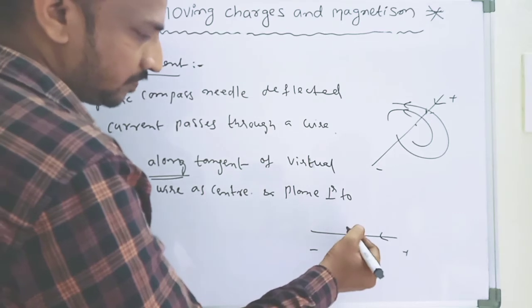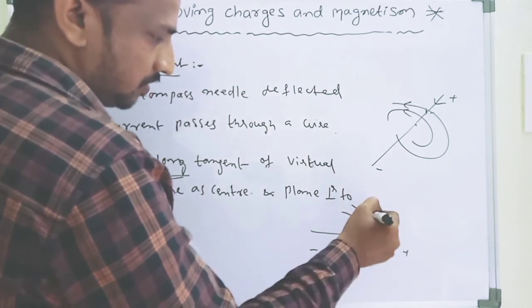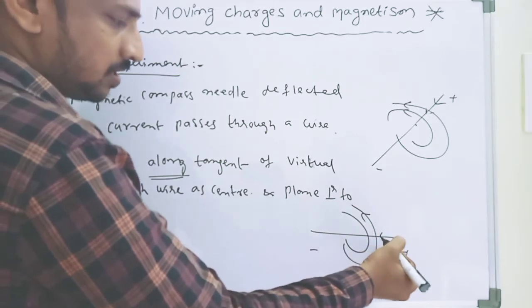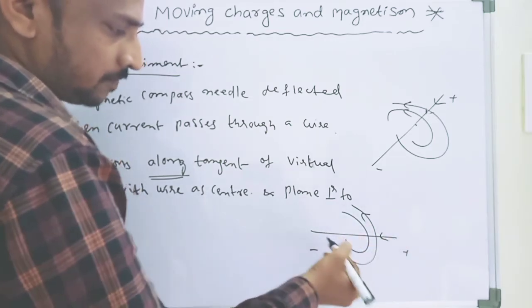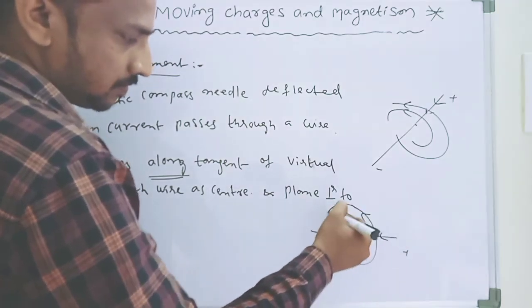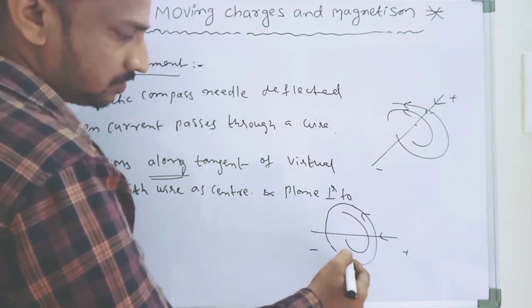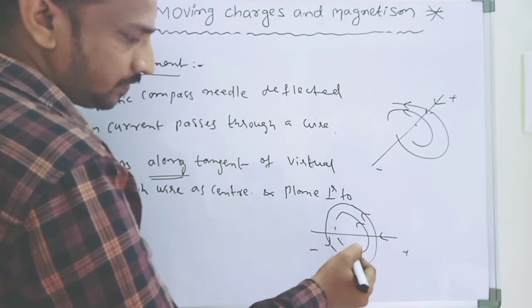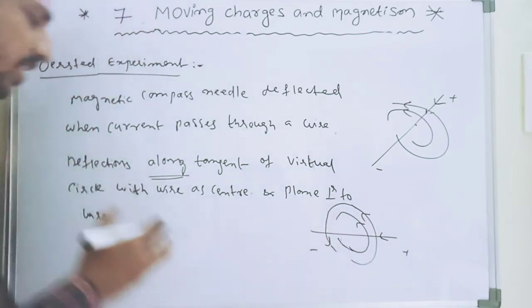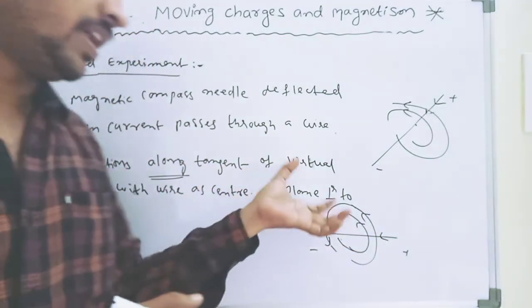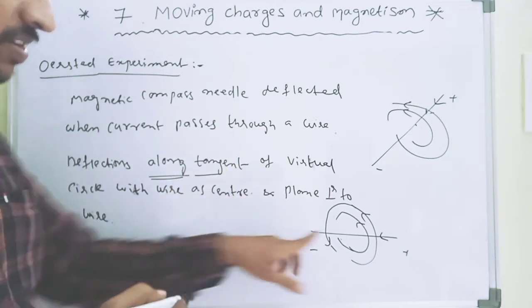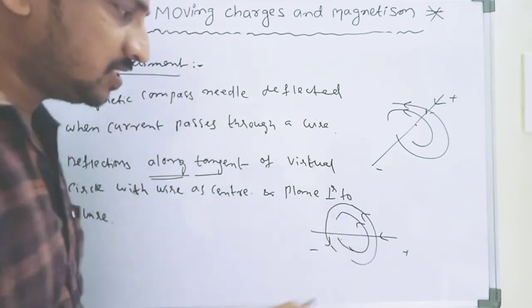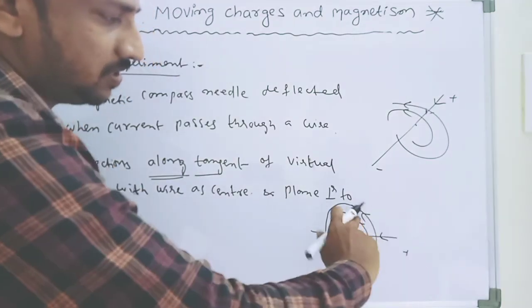These are the deflections around the wire. This is the magnetic field direction. This is the virtual circle here, and these are the deflections.